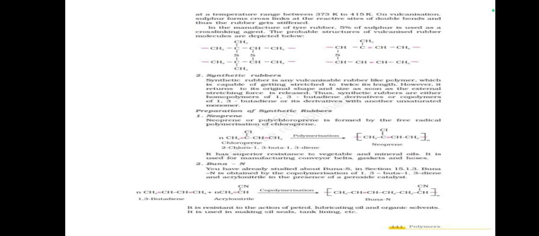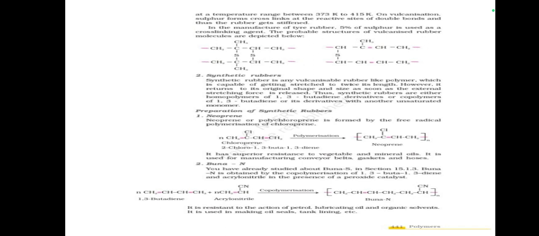On vulcanization, sulfur forms cross links at the reactive sites of double bonds and thus the rubber gets stiffened. In the manufacture of tire rubber, 5% of sulfur is used as the cross-linking agent. The probable structures of vulcanized rubber molecules are depicted below.